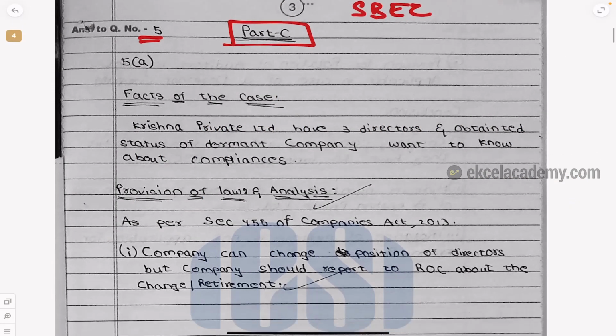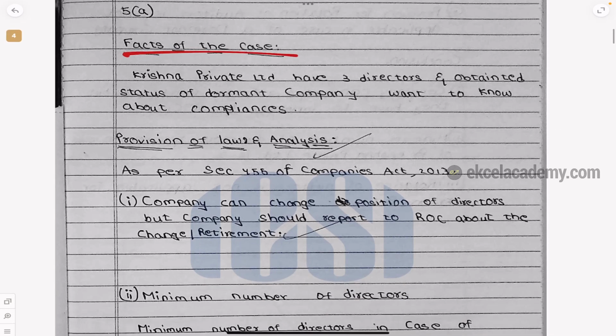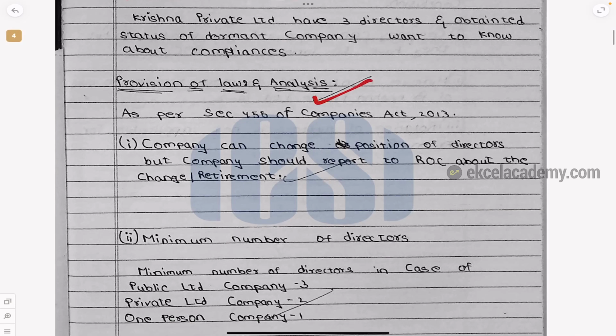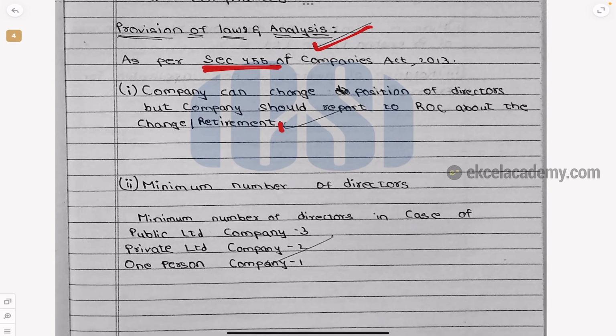So first he has given the facts of the case. See, this is what I want everyone to understand, the presentation. So it is Krishna Private Limited having 3 directors, etc. The facts are given. Then provisions of law and analysis. Look at this. You're directly going to Section 445. So you're telling the person correcting the paper, hello sir, hello madam, I know the answer and I know the section. That is what you should do. Okay. So company can change the position.